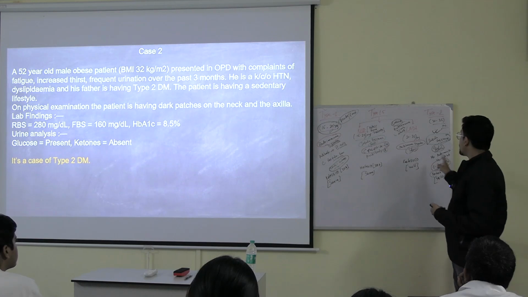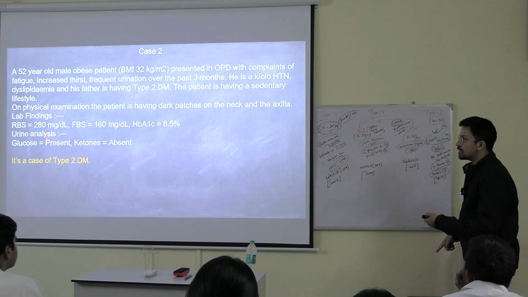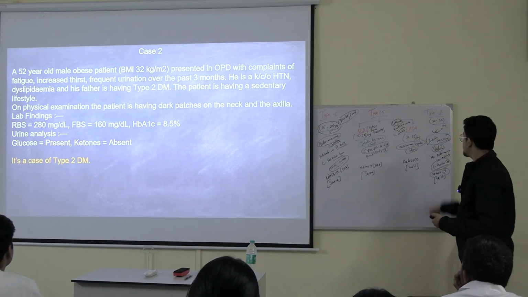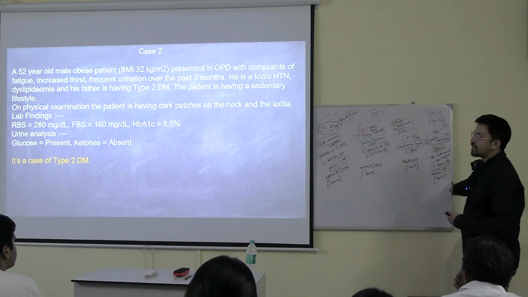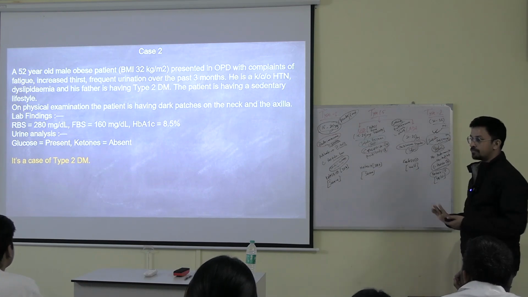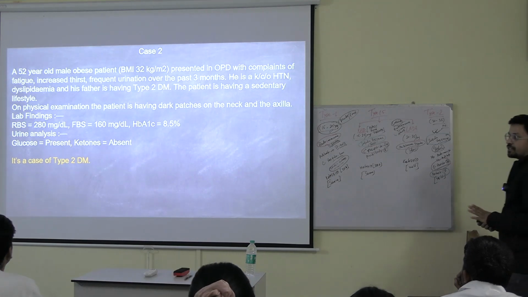Okay, if they would have mentioned autoantibody is less, if they would have mentioned over here that C-peptide is low, C-peptide is decreased, then it could have been LADA. Okay, C-peptide is normal in case of type 2. Got it? Any doubts? Everybody fine with it, right?